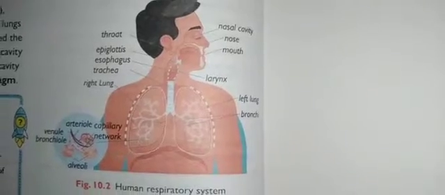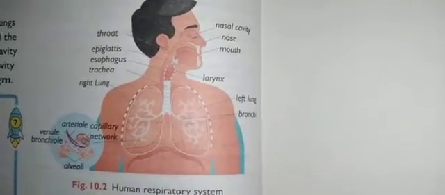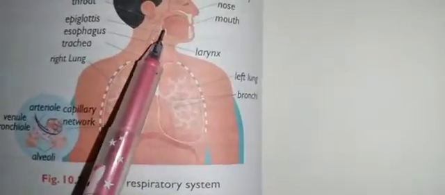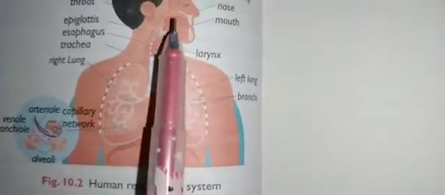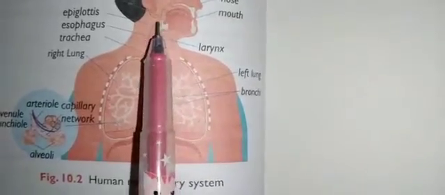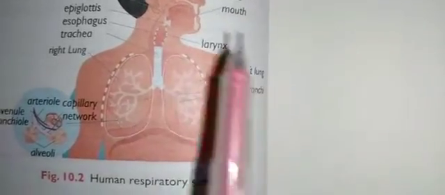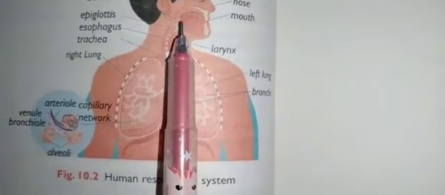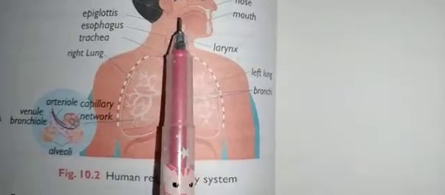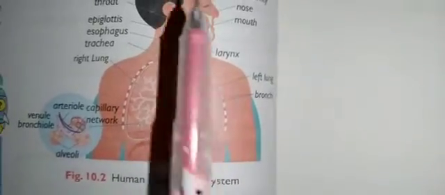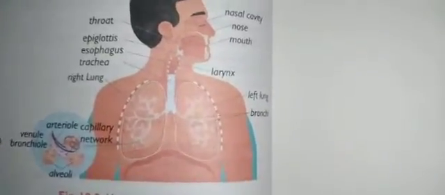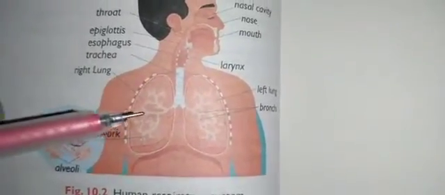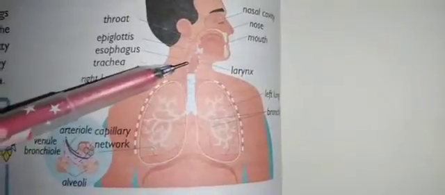After passing through the nostrils, the air enters the pharynx. This region is where the nasal cavity and the mouth meet in the throat. The pharynx is the only part of the respiratory system which is shared with the digestive system. From here, two tubes open downwards: one is the trachea and the other one is the food pipe.